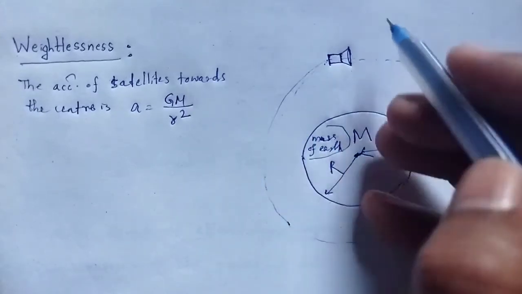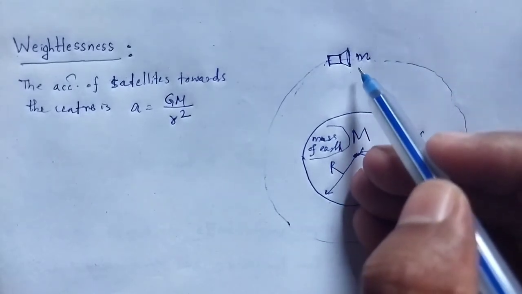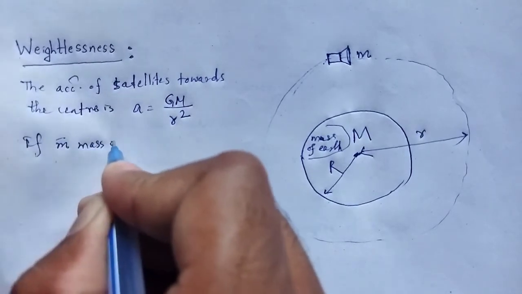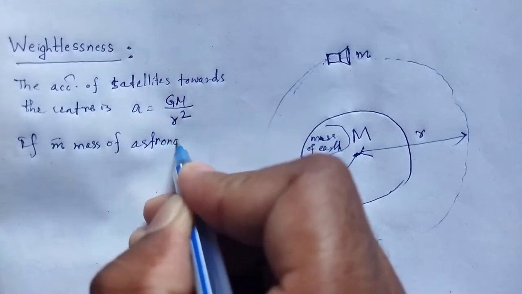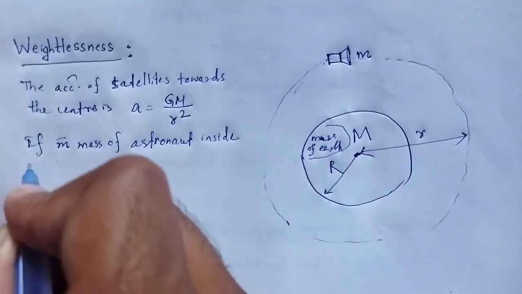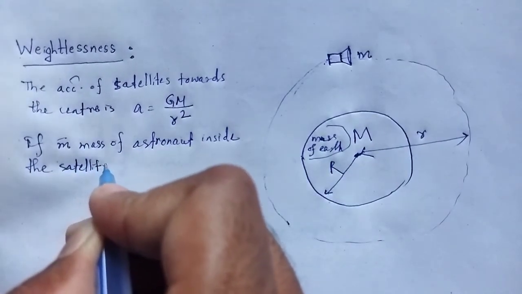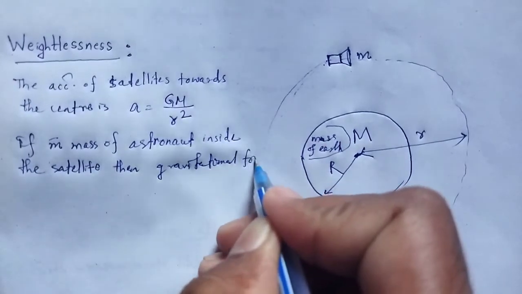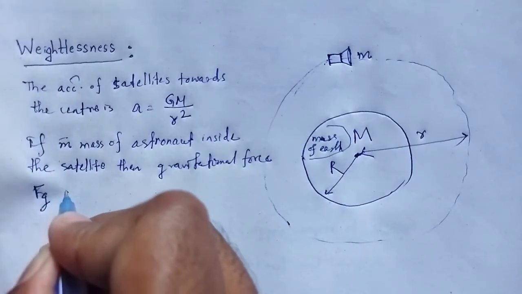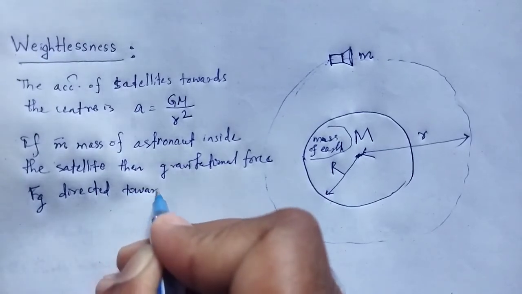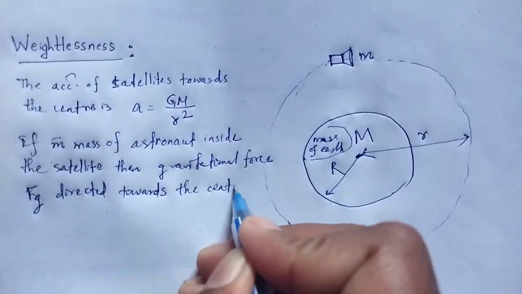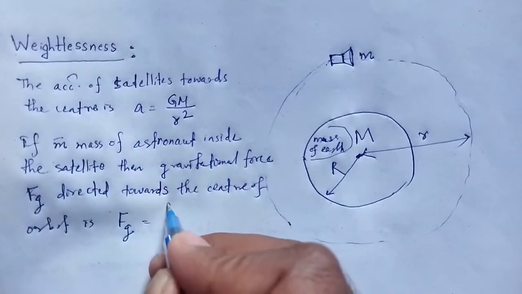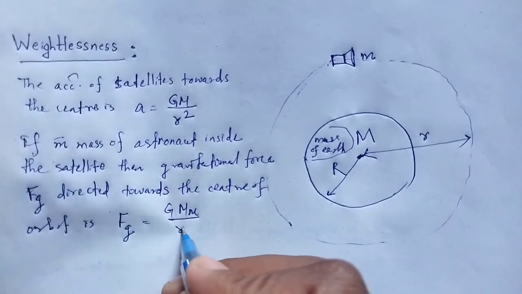So if small m is the mass of the astronaut inside the satellite, then the gravitational force, that is F_g, directed towards the center of Earth, towards the center of the orbit, is F_g = GMm/r².